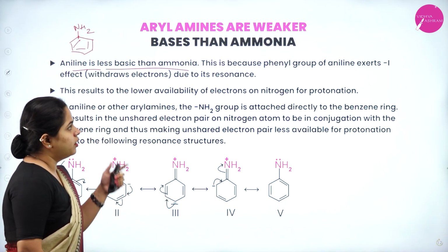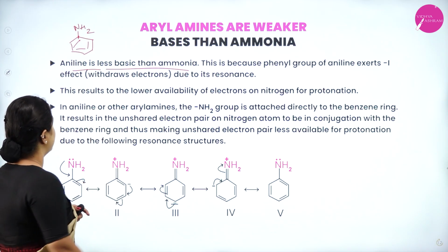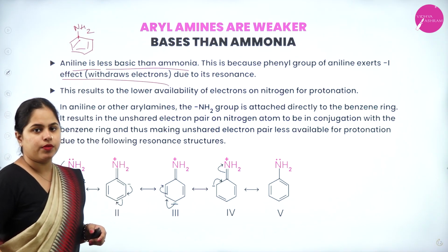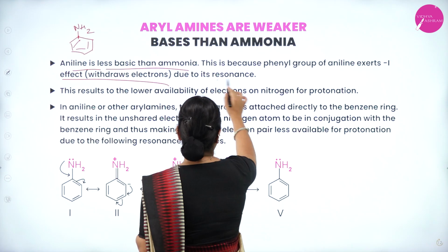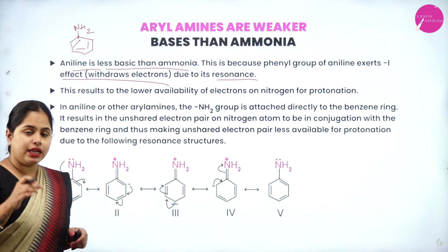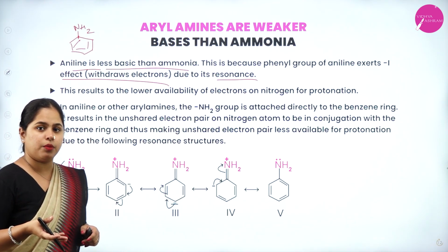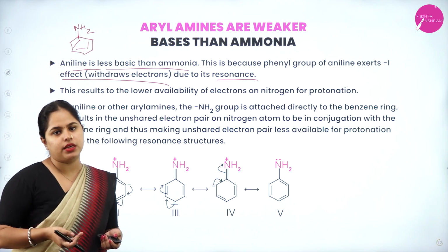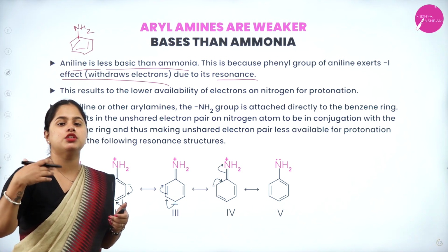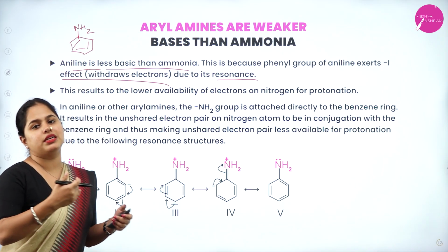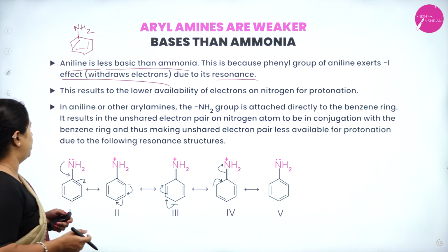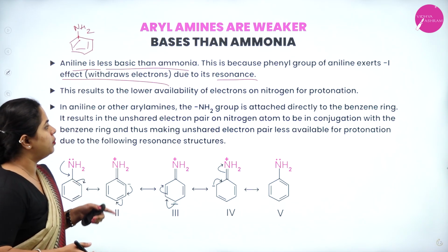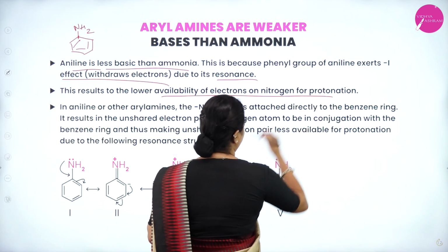Now, this is because the phenyl group of aniline exerts a minus I effect. Okay, it exerts a minus I effect due to resonance. So, in aryl amines, what is one extra thing which is happening? Resonance will take place. Because of this resonance, the minus I effect will be there, and because of that, the basicity will be less than that of ammonia. This results in the lower availability of electrons on nitrogen for protonation.